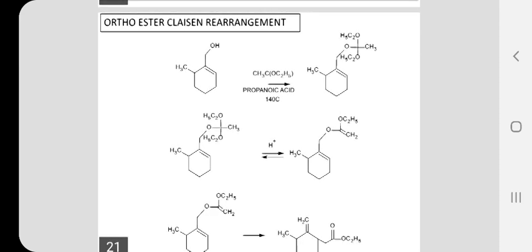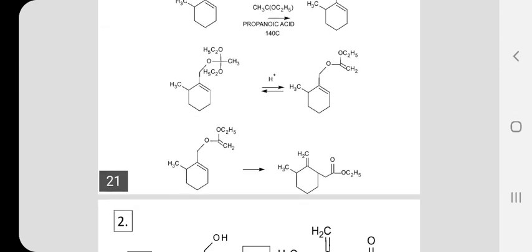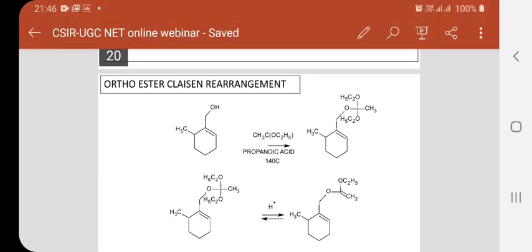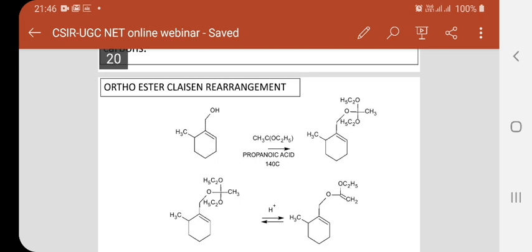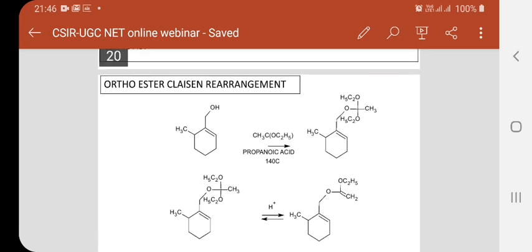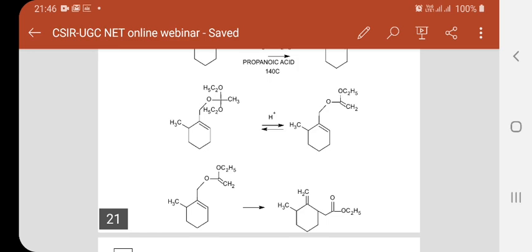See, in Claisen rearrangement, vinyl allyl ethers undergo a sigmatropic rearrangement to give a product, namely an olefin ester. So this rearrangement is called the Claisen rearrangement. Since the starting material is obtained from the reaction of the vinyl alcohol with the orthoester, the rearrangement is called the orthoester Claisen rearrangement. So from that it is very clear that this one is the product.